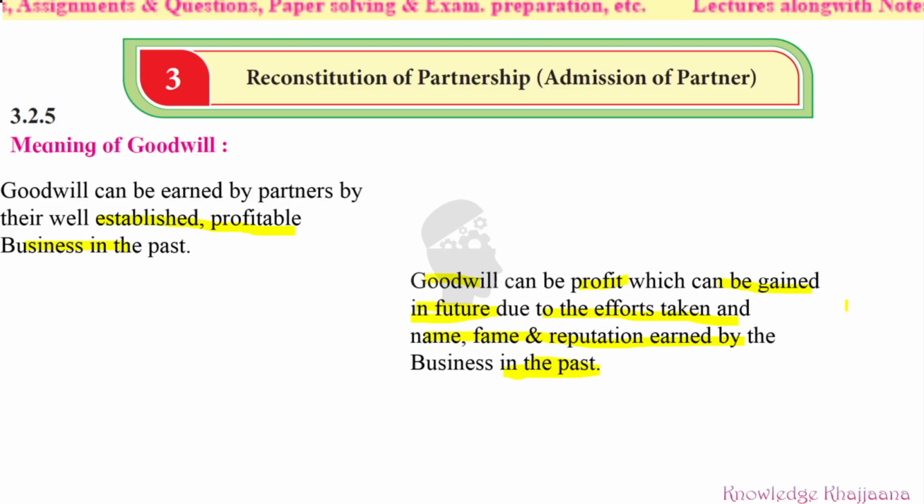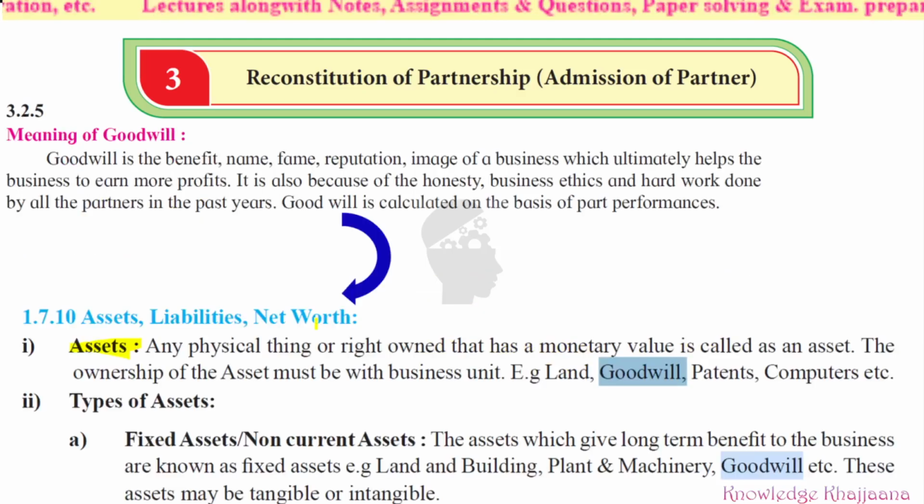See, this definition is there. Now, what we have learned in standard 11, goodwill is an asset, because it has a monetary value. That's why it is called an asset. The ownership of that asset must be with the business.